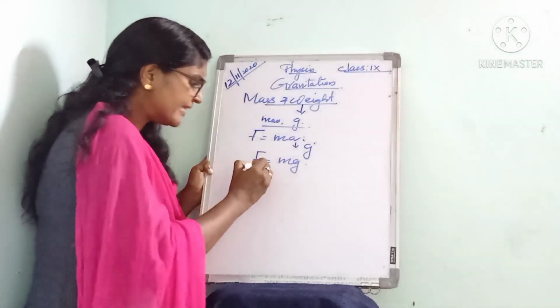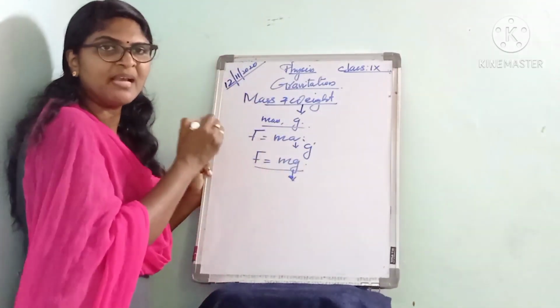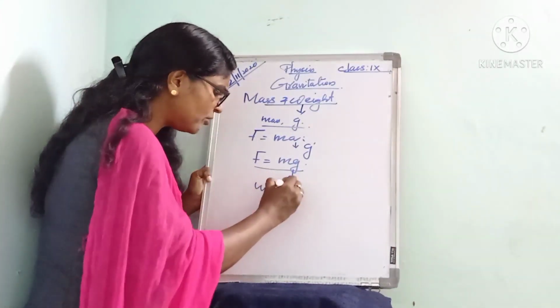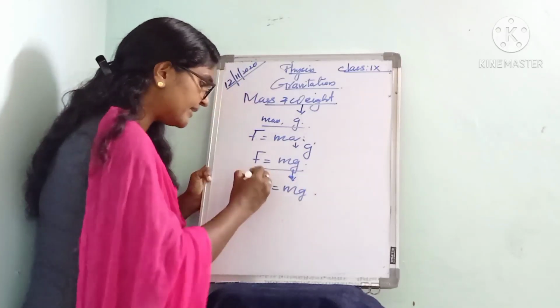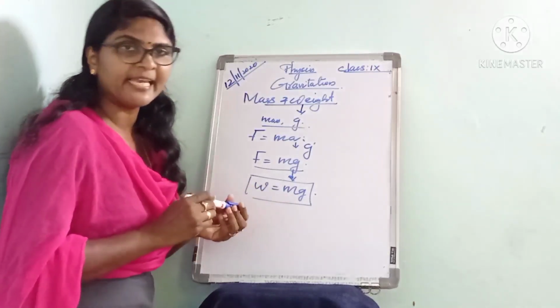Okay, actually this is the force with which earth attracts the object towards its center. Actually this force is equal to its weight. So we can write W is equal to mg. Listen to it. This is an expression for weight of an object. W is equal to mg.